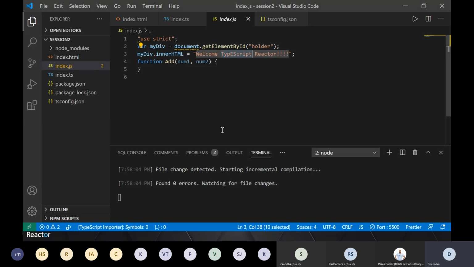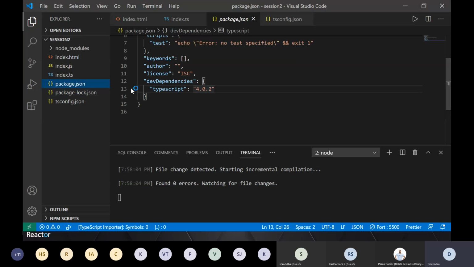And the server which I am using, live server, refreshes my page immediately as soon as it sees the change in source files. It shows that change here, right? So that way you don't have to recompile every time before you run your project. You just have to make changes, and you see how it is reflecting back in your JS file or on your browser. So now that's about setting up your project. I think most of the things are covered.